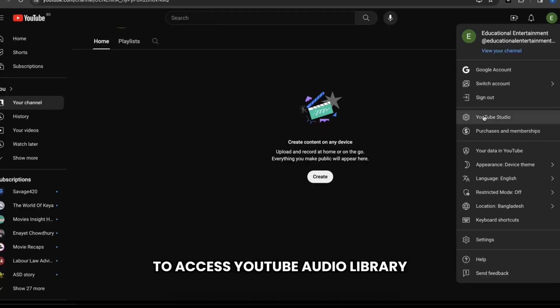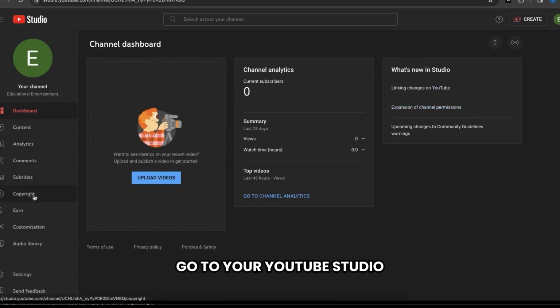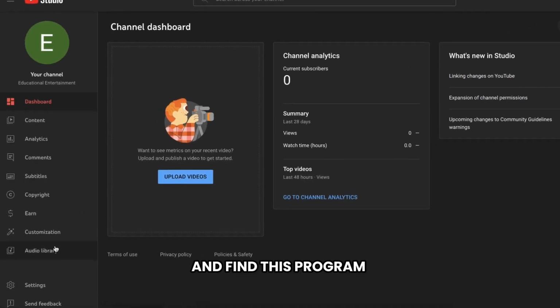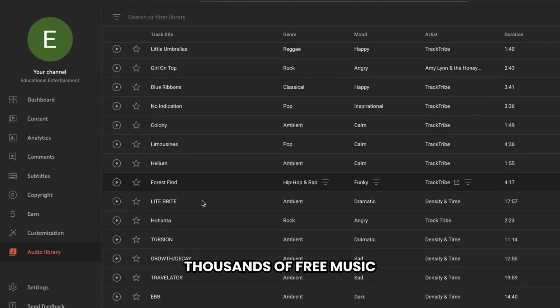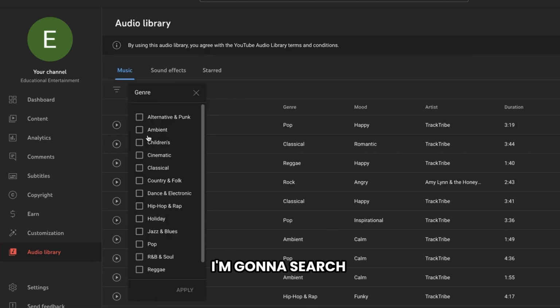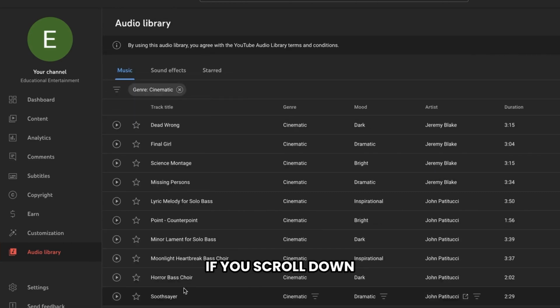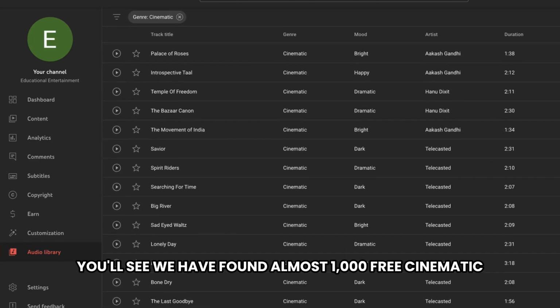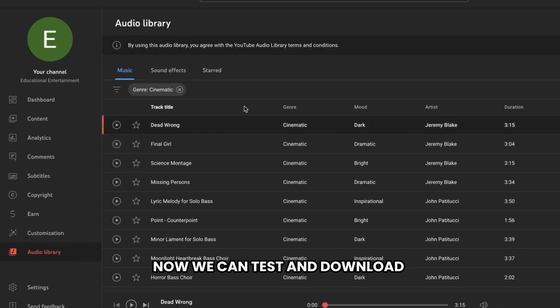To access YouTube Audio Library, go to your YouTube Studio and find this program called the Audio Library. Here you will find thousands of free music tracks. You can filter by genre. I'm going to search for cinematic music. If you scroll down, you'll see we have found almost 1,000 free cinematic music tracks. Now, we can test and download any of these for free.